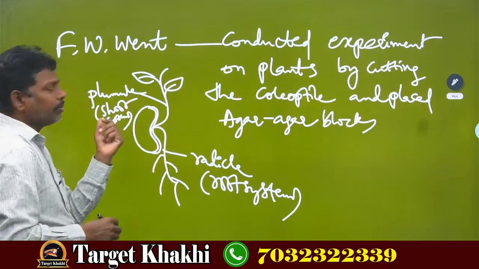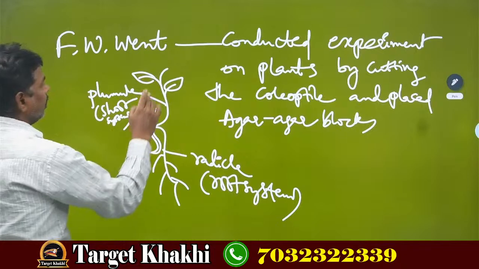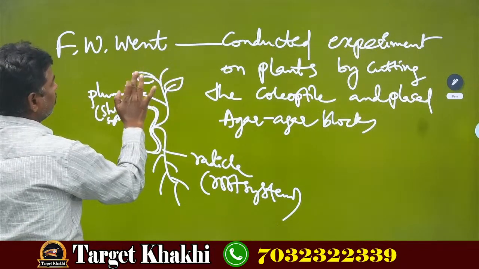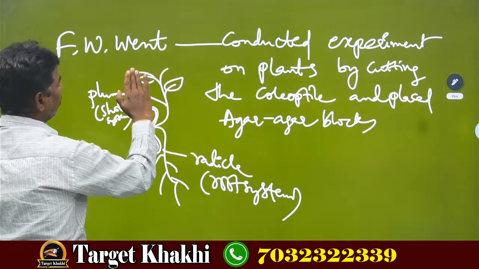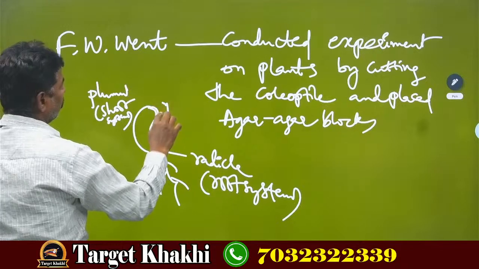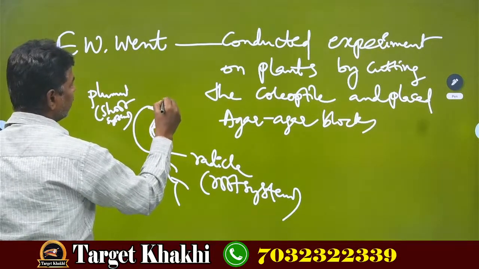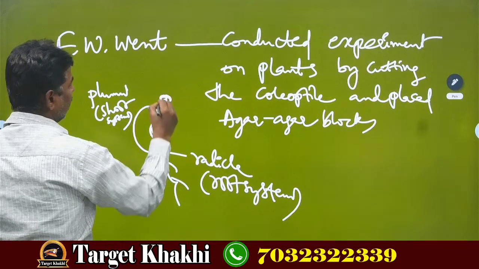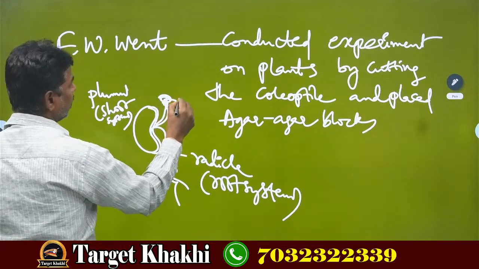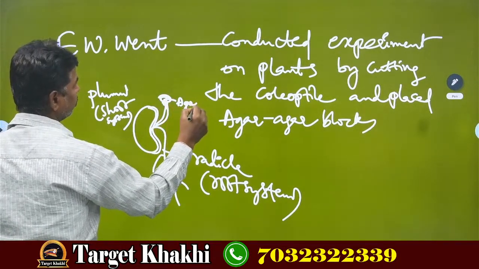From this plumule he cut the portion, which is called the coleoptile, and on this he placed an agar-agar block.